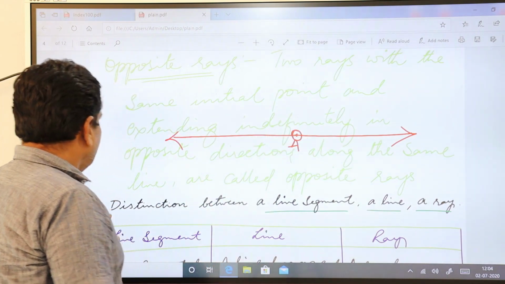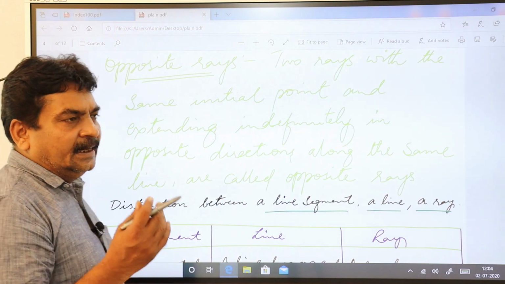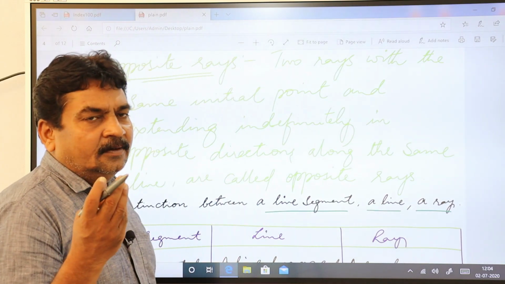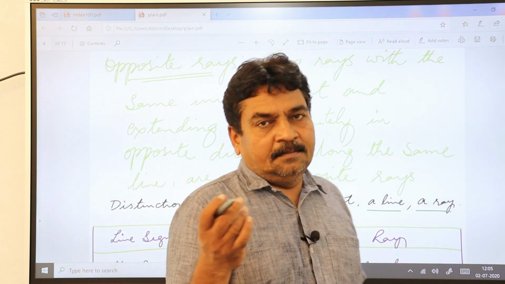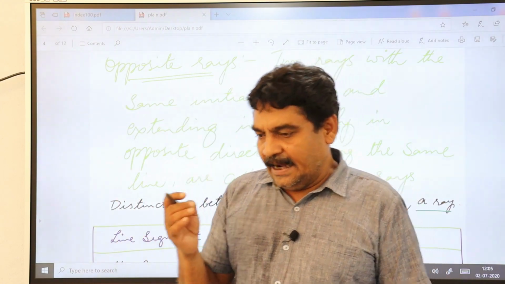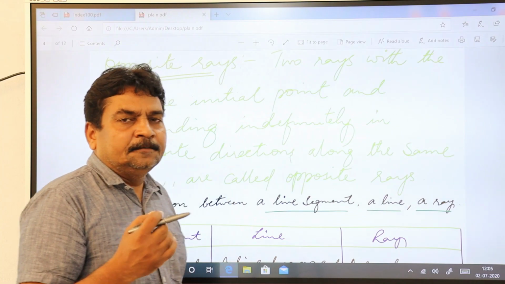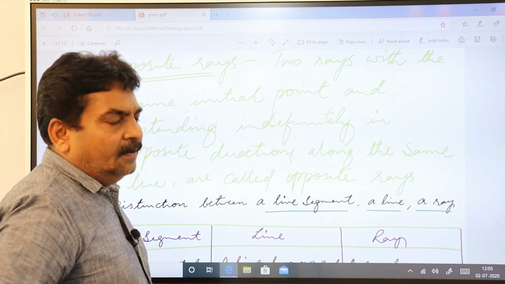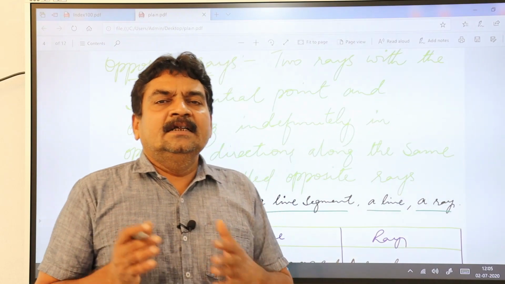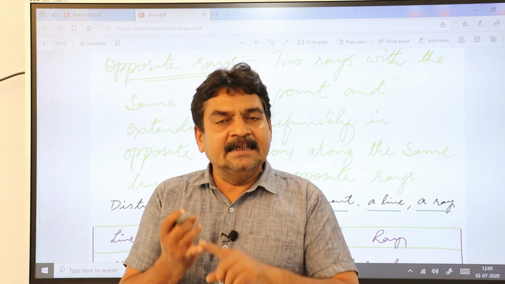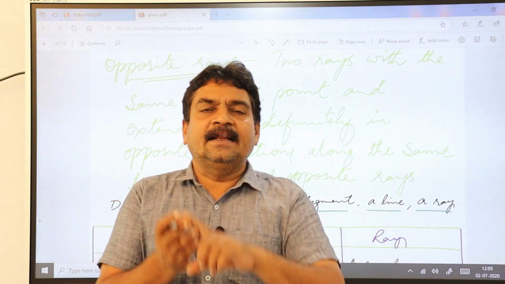Got it? Let us see here. We have studied first the point, second the line segment, third the line, fourth the ray. So we'll try to distinguish between these three things: line segment, line and ray.